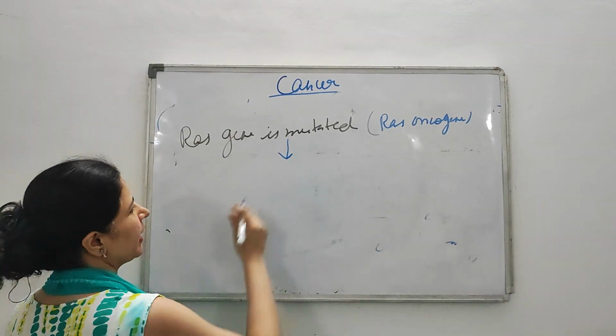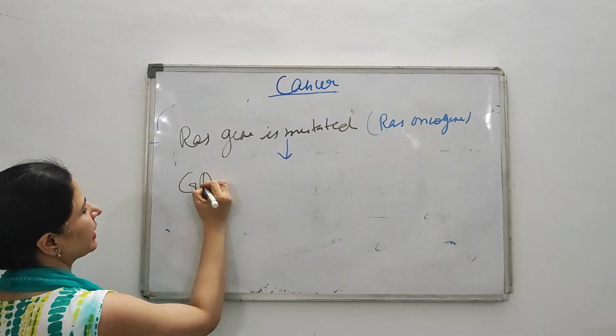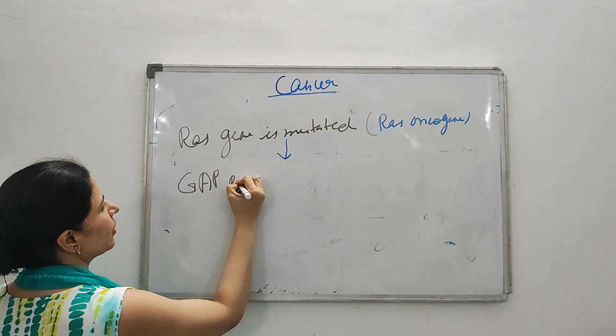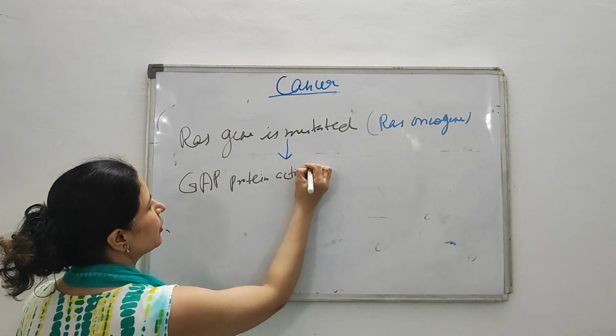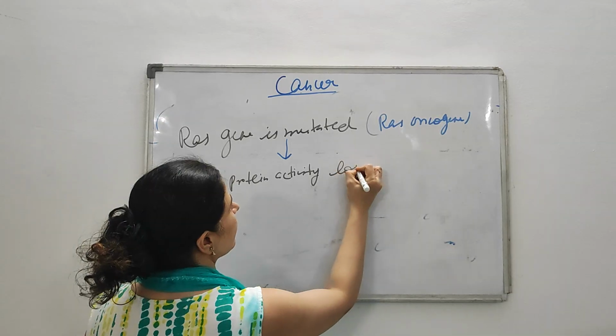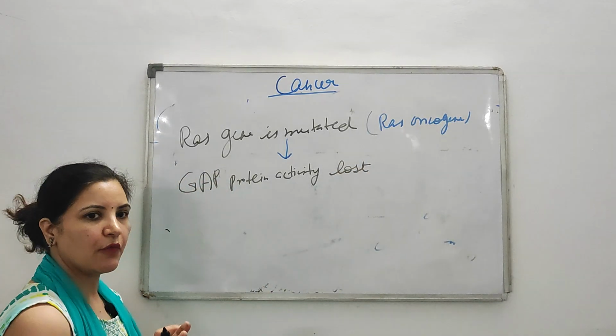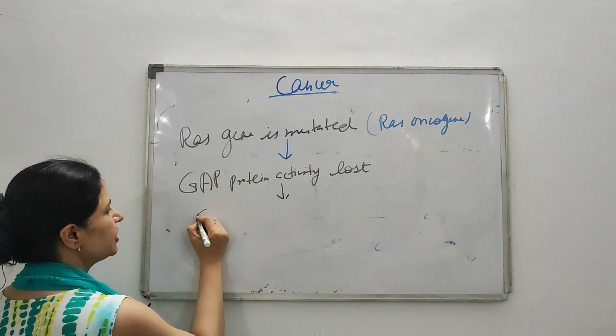When it is in mutated form, then what will happen? The GAP protein activity is lost. Okay, in mutated form, the GAP protein activity is lost. So when GAP protein activity is lost, then what will happen?